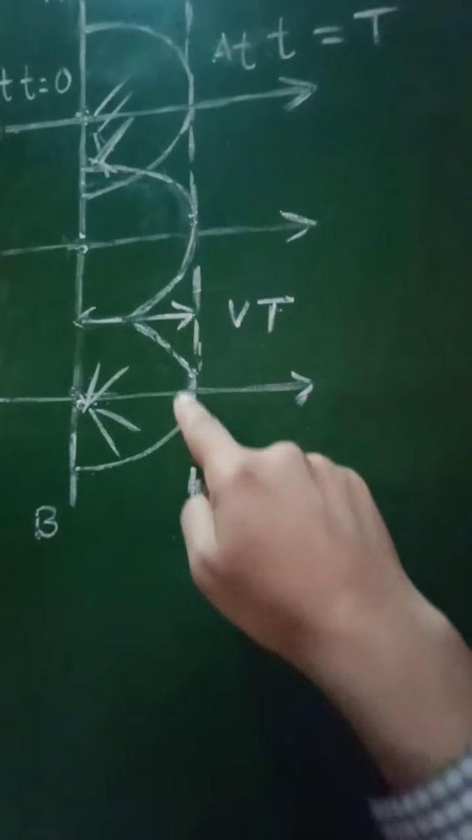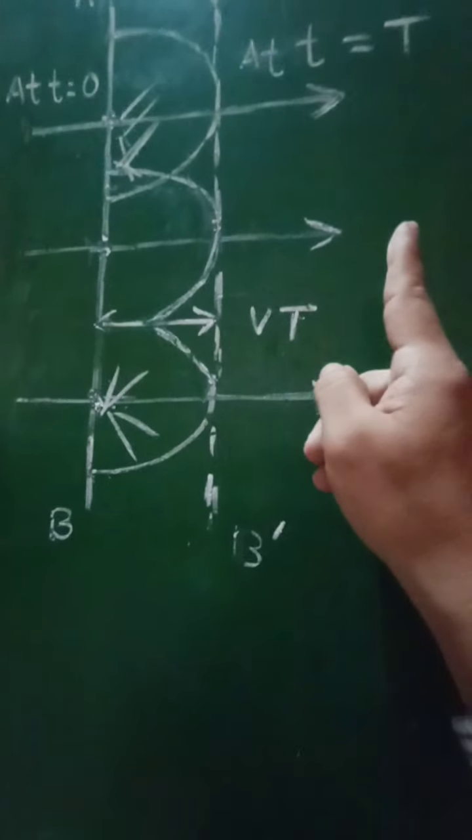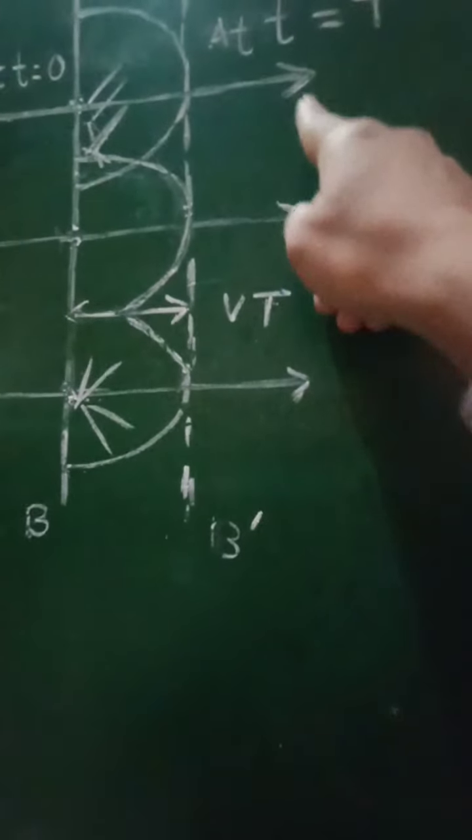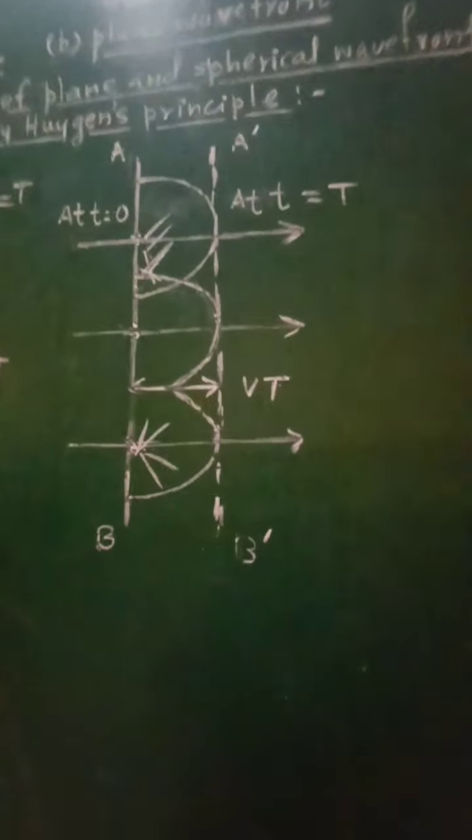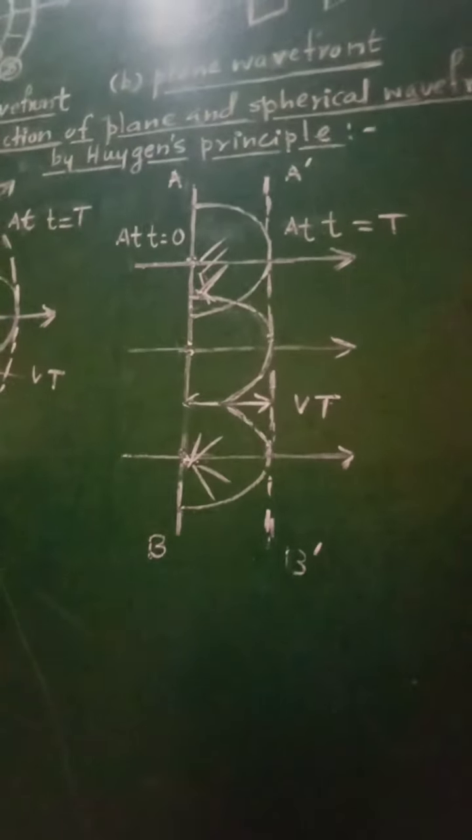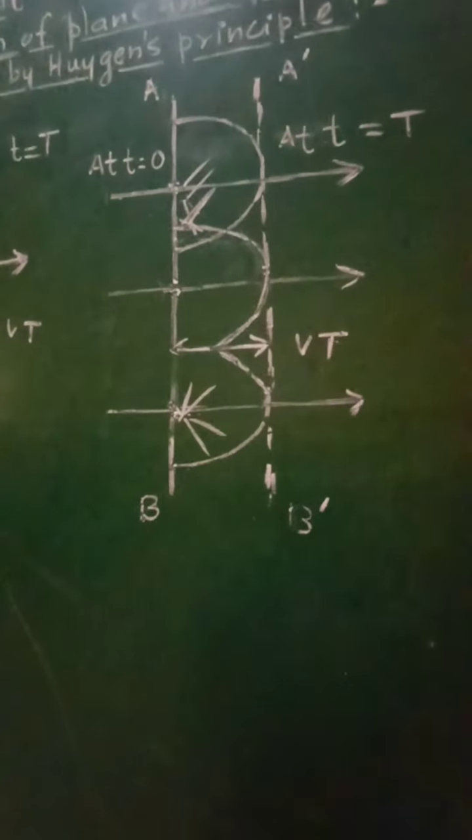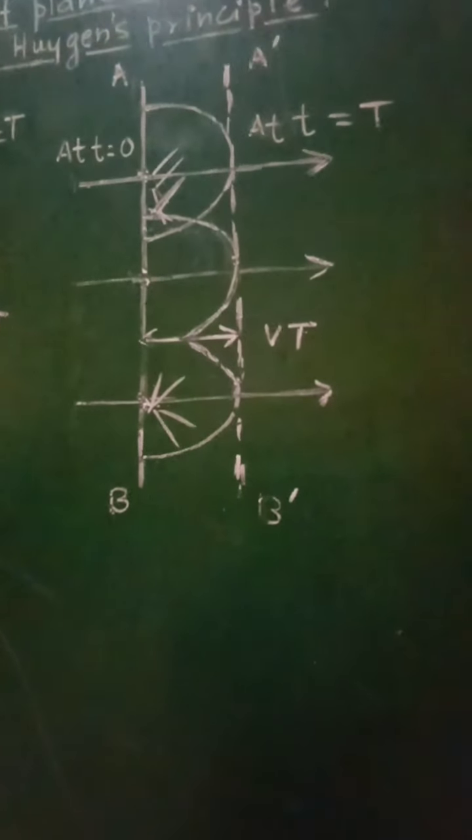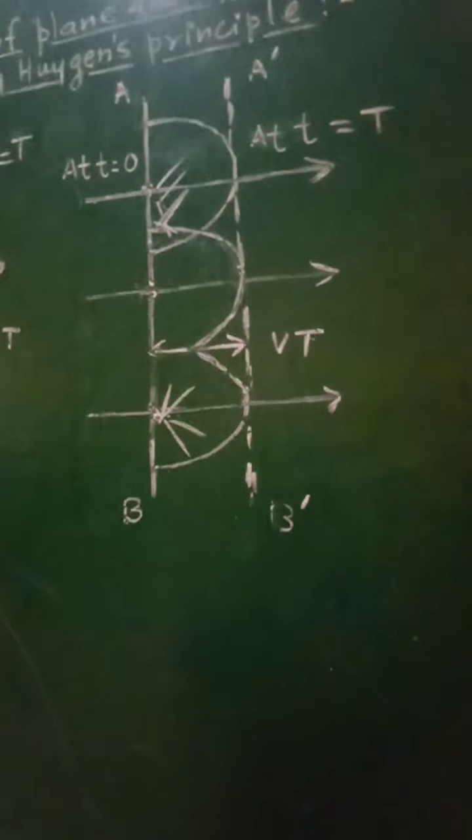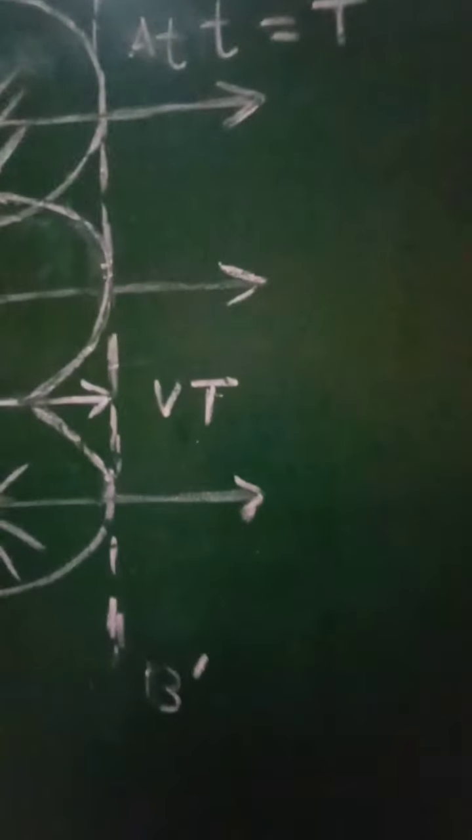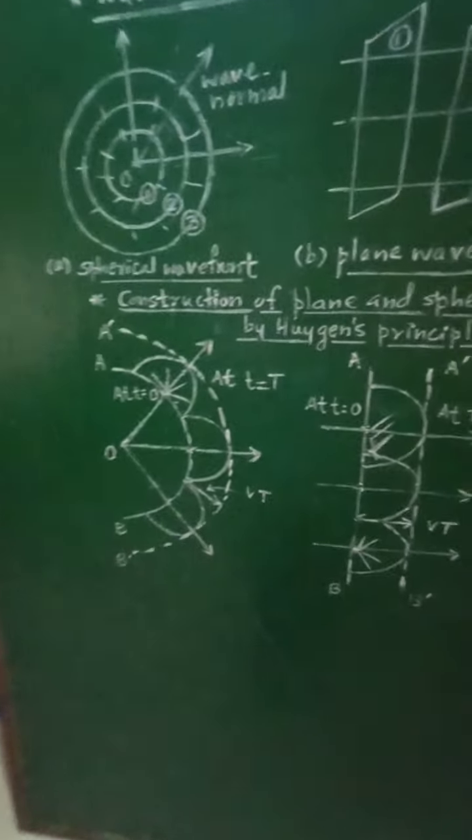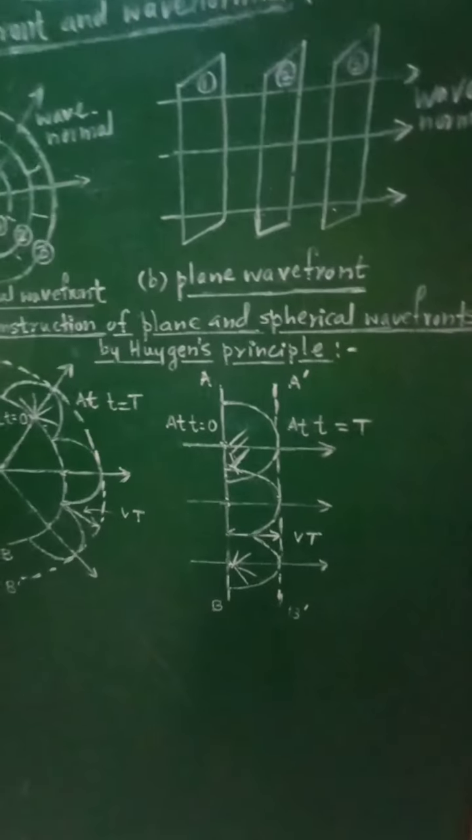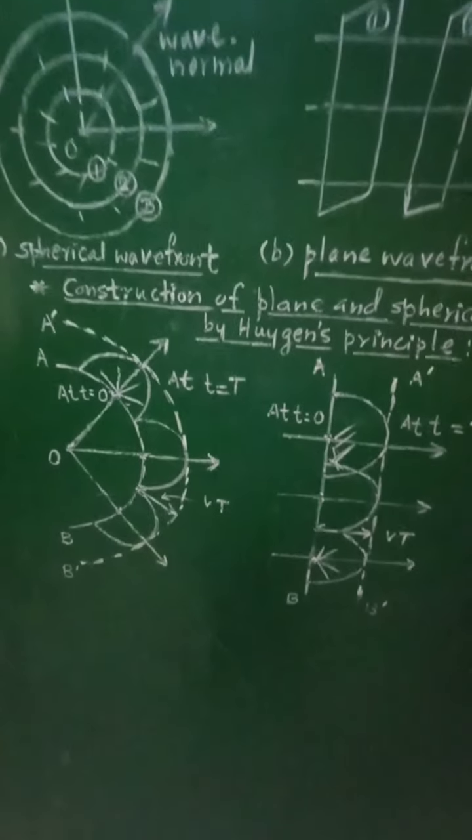Further, every point on this A dash B dash will also act as a secondary source of light, and again we can construct another plane wavefront. So in this way, at time t equal to 0, if any wavefront is given, then after some time t equal to capital T, we can construct the new wavefront, either spherical or plane. But remember, for a spherical wavefront, the source of light is always close, and for a plane wavefront, the source of light is far away from us.